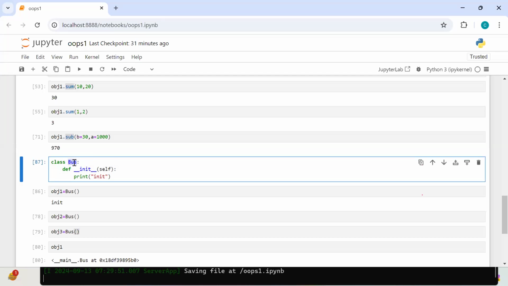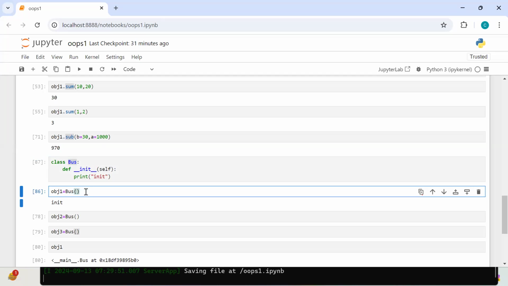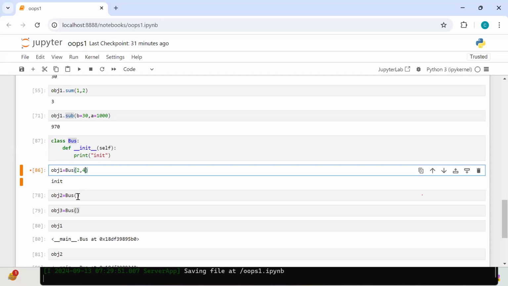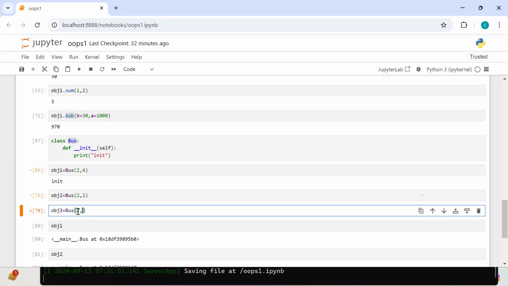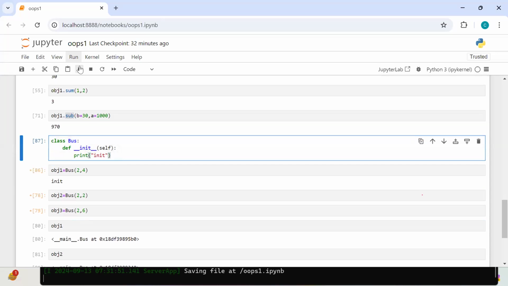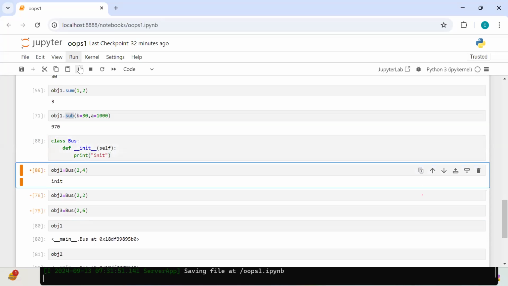Yes or no? Whenever you create an object for the bus class, only then can you set your front wheels and back wheels. When your second bus is available, can you set its front wheels and back wheels? When my third bus is available, can you set its front wheels and back wheels? Is there a possibility or not? Straight question.